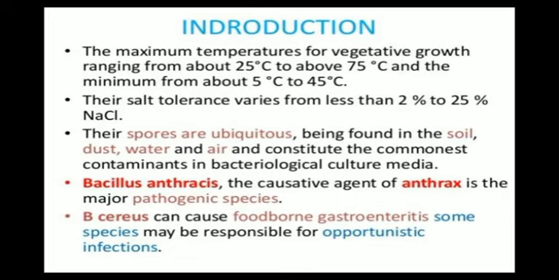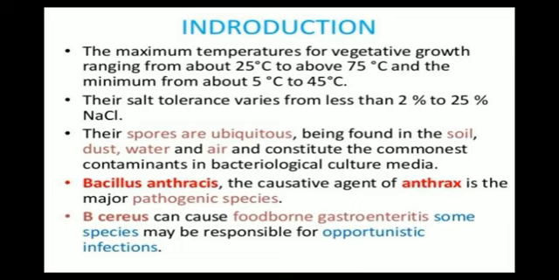Their salt tolerance varies from less than 2% to 25% NaCl. That means they can tolerate salt from 2% up to 25%, not more than that. Their spores are ubiquitous, being found in soil, dust, water and air, and constitute the commonest contaminants in bacteriological culture media.